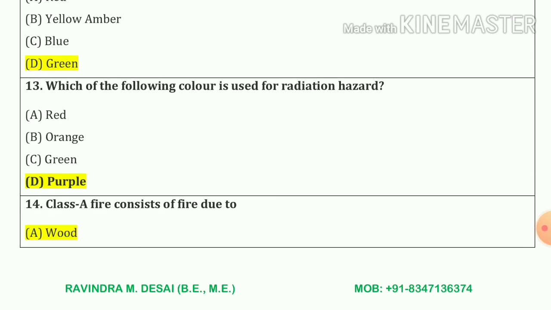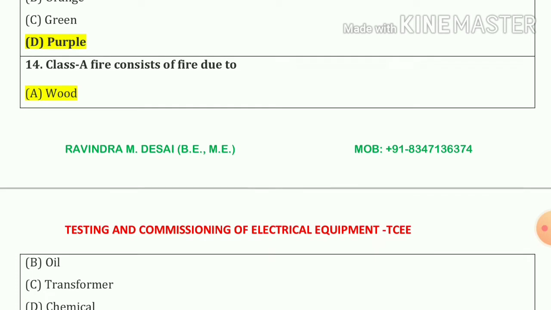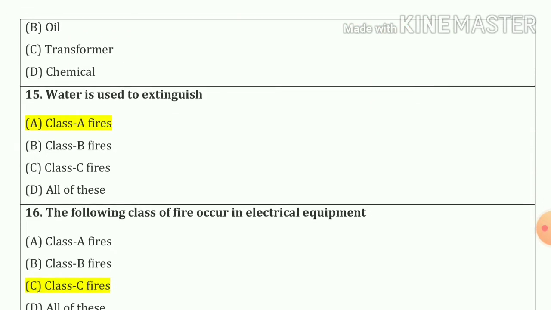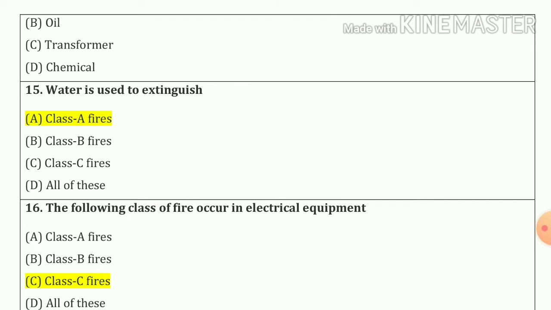Question number 13. Which of the following color is used for radiation hazards? So answer is purple. Question number 14. Class A fire consists of fire due to wood. Option number A. Now 15 number. Water is used to extinguish Class A fire. Option number A.